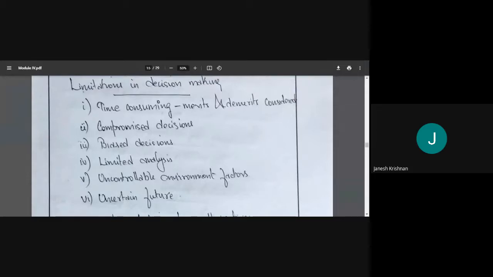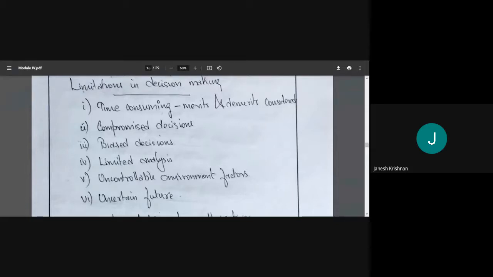So all of this is time consuming. Then compromise decisions are sometimes made because when more than a few people are involved, each will have their own opinion. So even though you feel this is the best course of action, sometimes to satisfy everyone else, we would have to take a compromise decision.